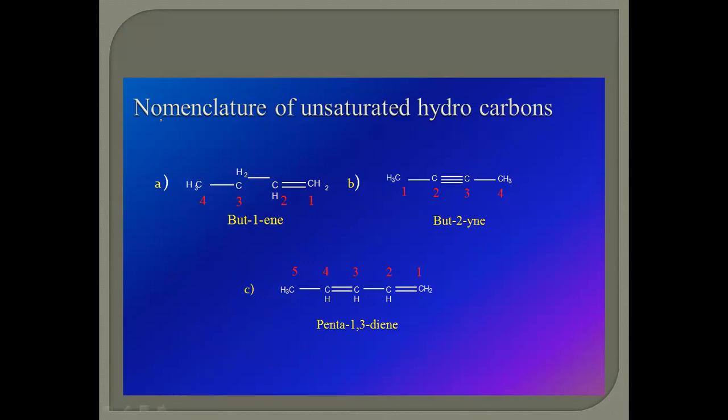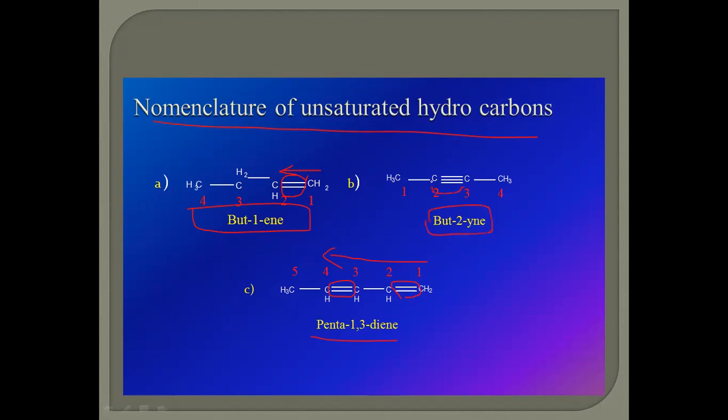Similarly, for the nomenclature of unsaturated hydrocarbons, meaning a double or triple bond is present. For example, here we have to consider penta-1,3-diene. A double bond is present here and a double bond is present here. The numbering is given in such a way that the lowest possible numbers go to the unsaturated carbon atoms. So the numbering starts from right to left in this example. For butene, the double bond is present on the first carbon atom, and the numbering starts from the right side to the left side.